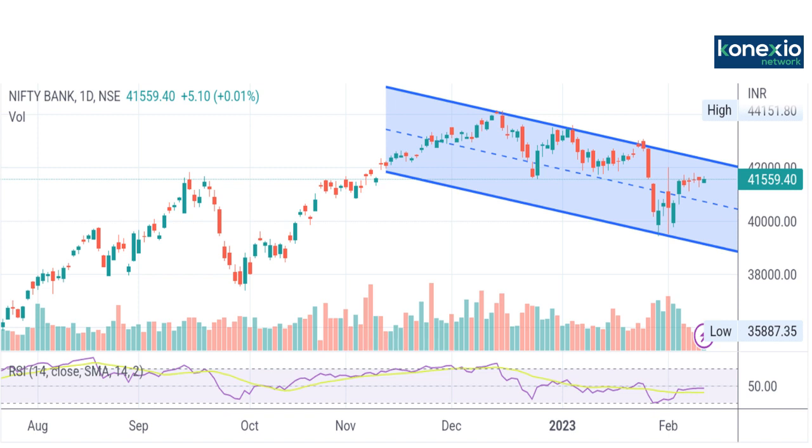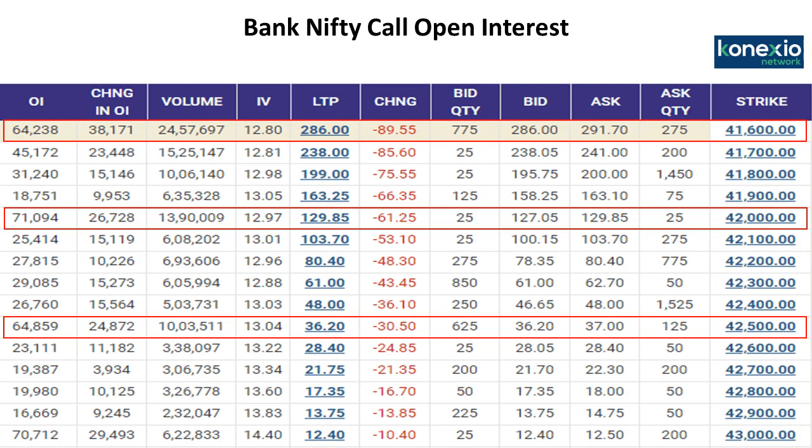Now, friends, let us discuss the derivative data of Bank Nifty. In the Bank Nifty call options, you can see the action was in 41,600 calls, then 42,000 calls, then 42,500 calls. Here you can see a rise in open interest and a rise in volumes. Implied volatility is in a comfortable zone between 12.80 and 13.4. The only thing is that we have seen a sharp drop in option premium. That was because in the last two trading sessions, on expiry day also, it was a flat closing, and on Friday also there was a flat closing.